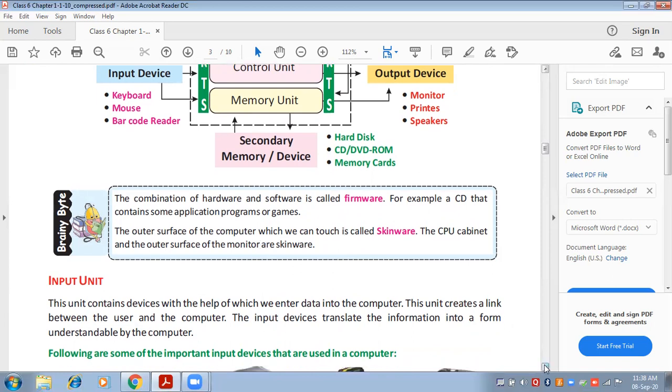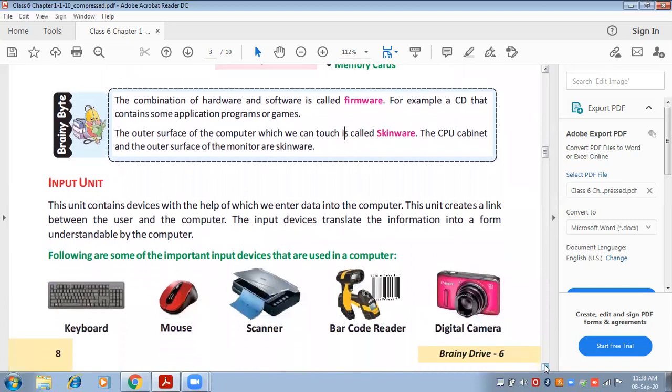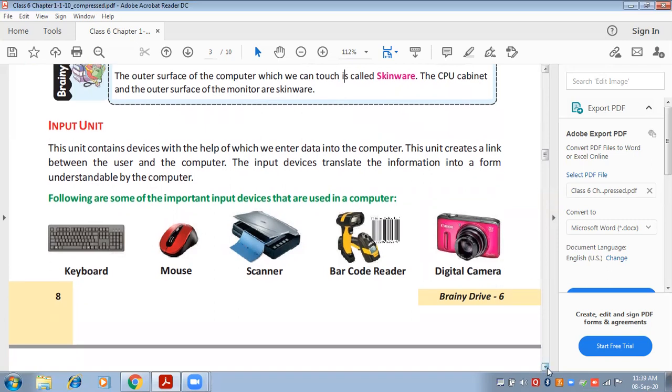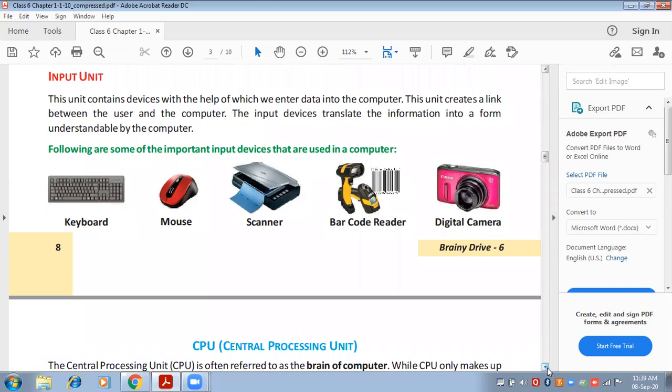What are input devices? Input devices are all those devices using which you can put anything inside the computer, like keyboard. By pressing keys of the keyboard, we can save our data into the computer. Using mouse, we can do clicks and we can put the data inside the computer. Using scanner, we can scan the pages and we can put the data inside the computer. Barcode reader, which your library teacher uses to scan your ID cards and put the information into the computer. And cameras, which will click the photographs and videos and put them inside the computer.